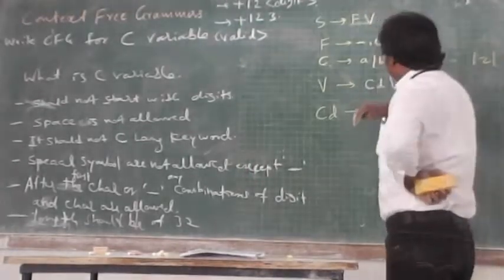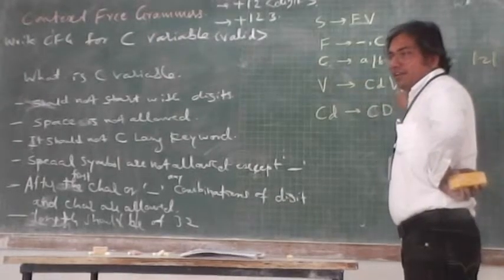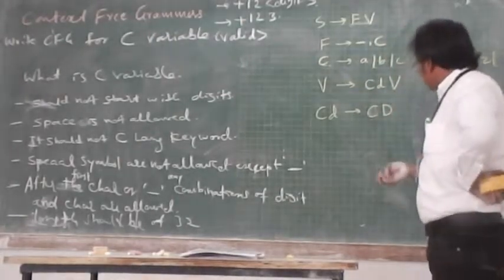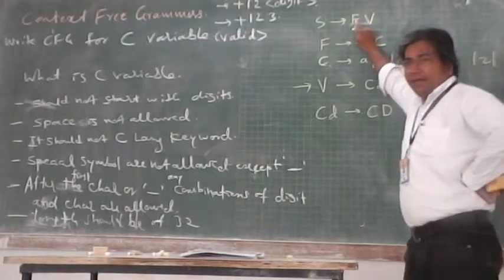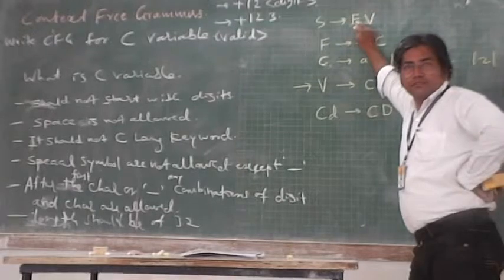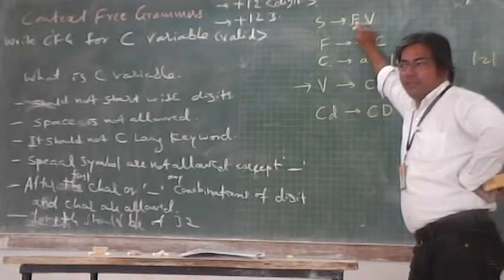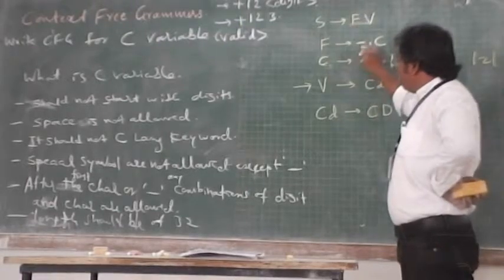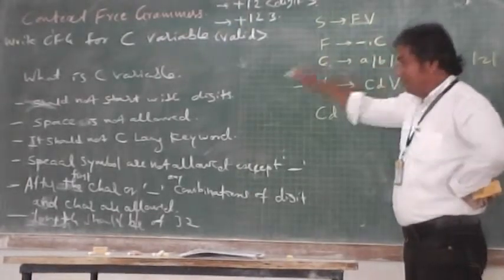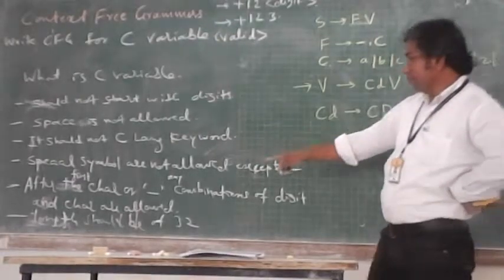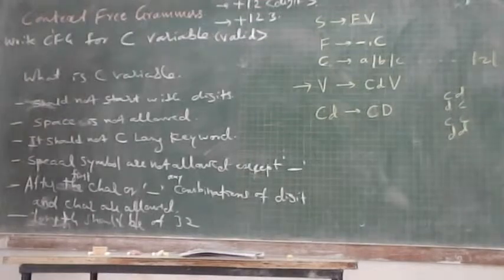P implies V. V implies CDV, no? Why did I consider this V? See, F I considered. Why? Because I needed to start the variable, and to start a variable I can start it with underscore or character. It is told to me, as per the rule. Which rule?